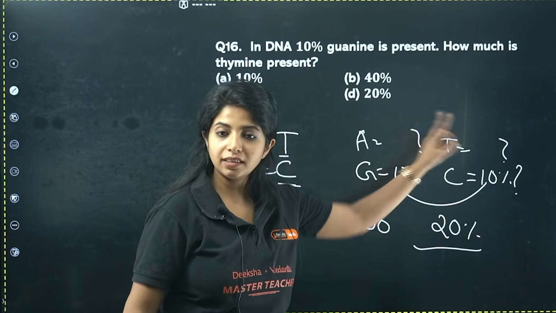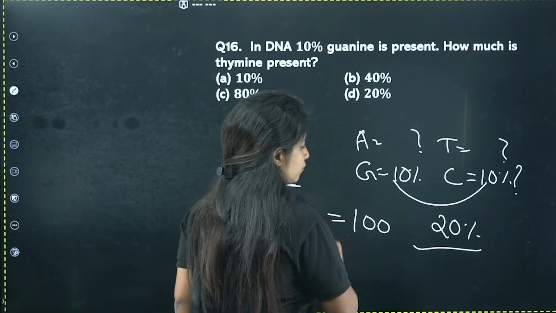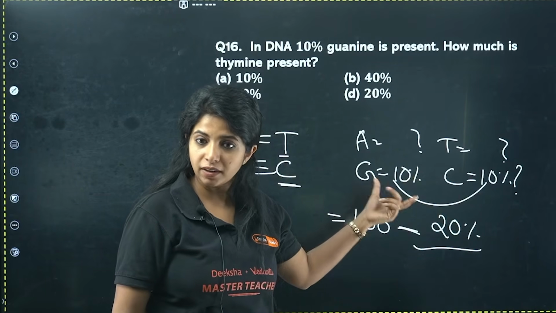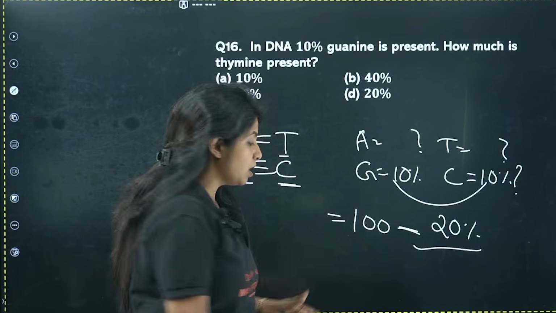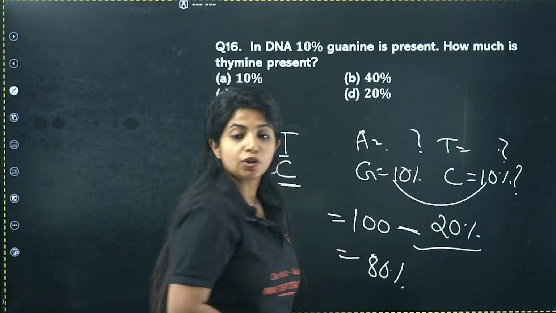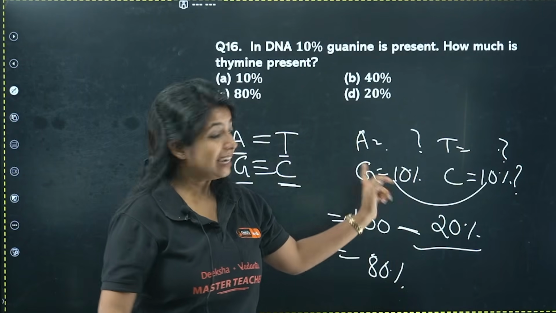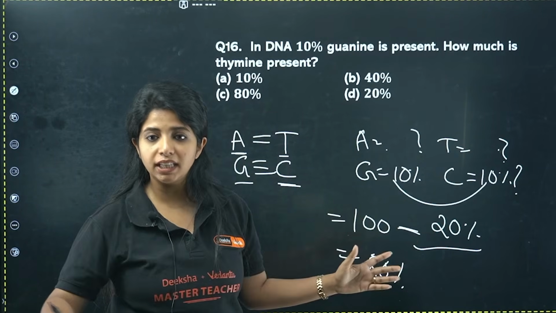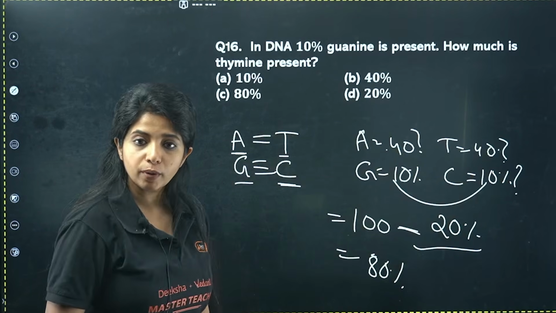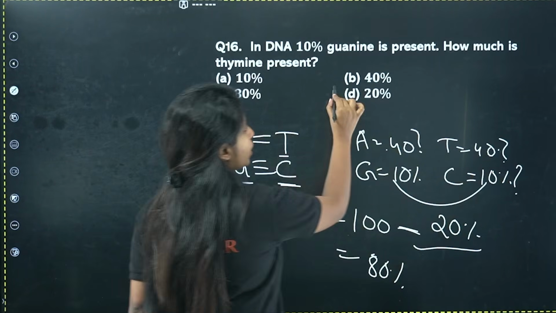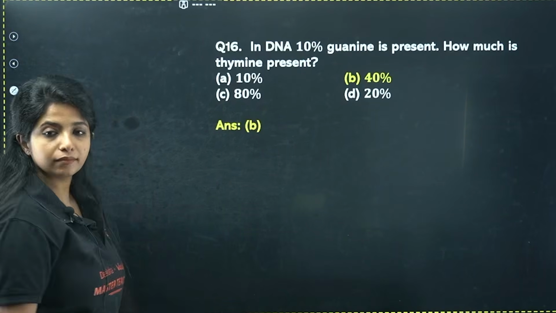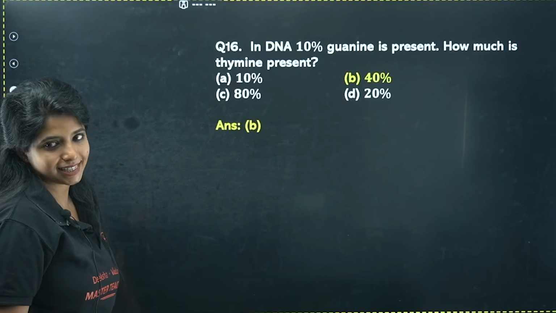So if you want to find the number of these other two, we are going to do 100 minus 20. 100 is the maximum, 20 is being occupied by them. What is left behind? You have 80%. Now, do you write 80 over here? No, 80 is the whole thing that is left, so you have to divide it into 2. Here it will be 40, here also it will be 40. What is your question? How much amount of thymine is present? So your answer is going to be B, 40%. Got it?